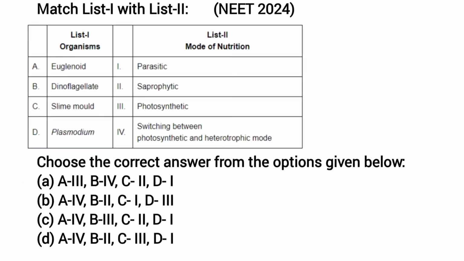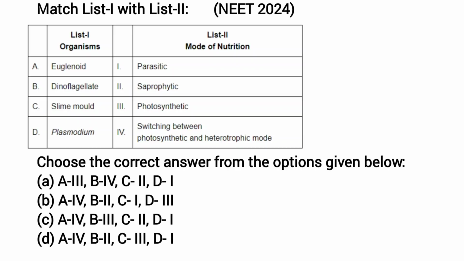We'll move on to the next question, that is match list 1 with list 2. In list 1 different organisms are given and in list 2 mode of nutrition is given. The first one, that is euglenoid. You know that euglenoids switch between the photosynthetic and the heterotrophic mode of nutrition. So it matches with the fourth one. So A4. And A4 is given in B, C and D. So you can rule out option A.